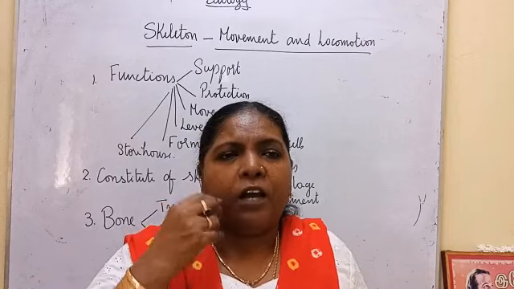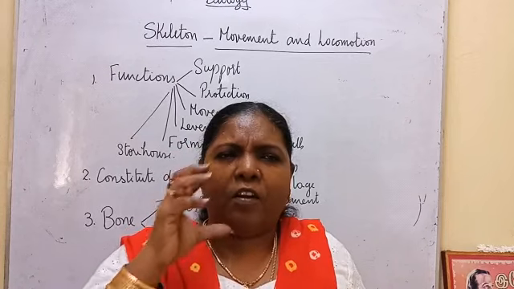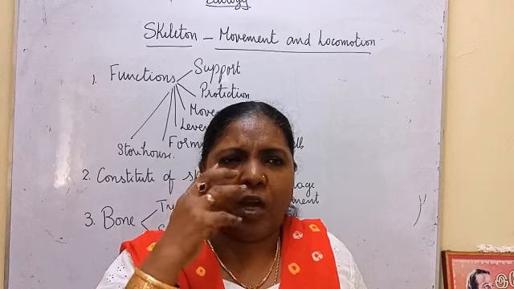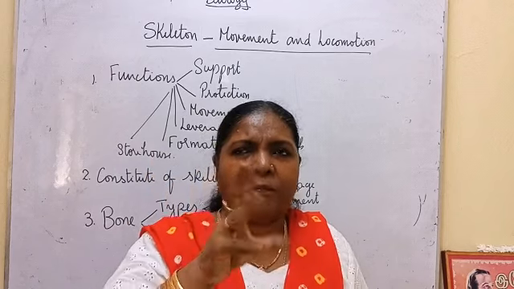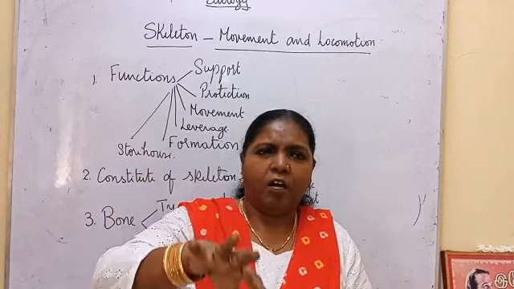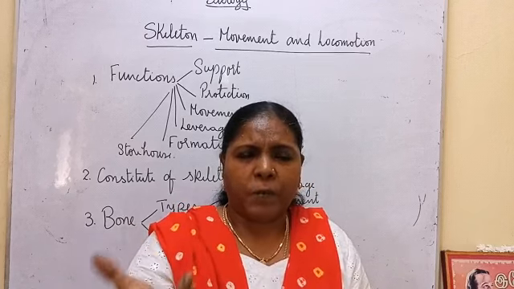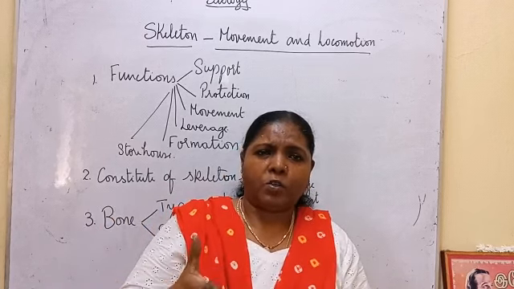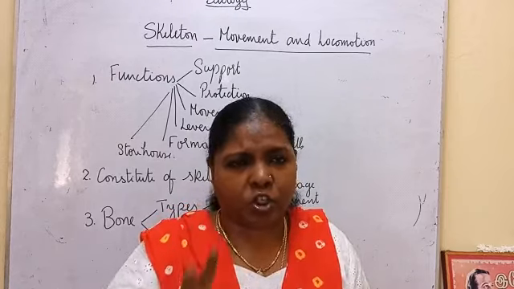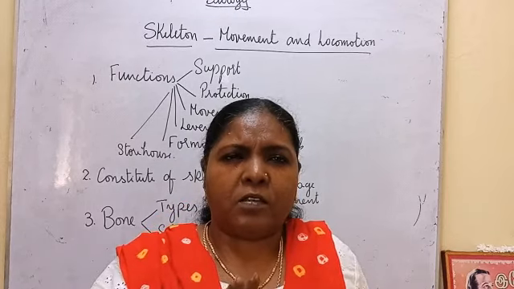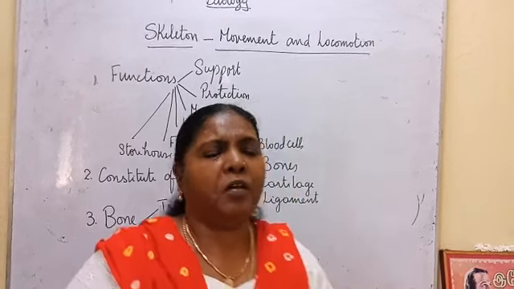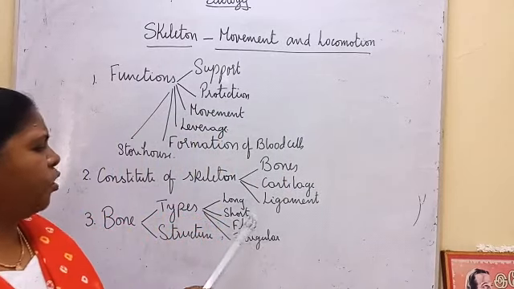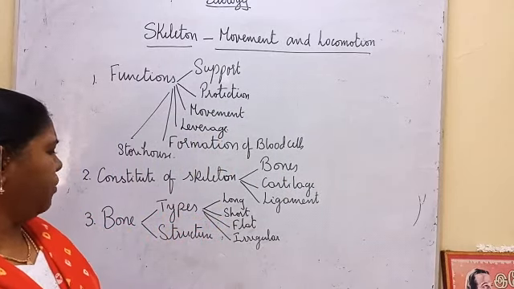The facial bones are different in shapes. They are not of a particular shape, very irregular. We cannot say whether it is a triangle, a round, spherical or a square. So, irregular shape. These are the different types of bones: long bone, short bone, flat bone, irregular bone.